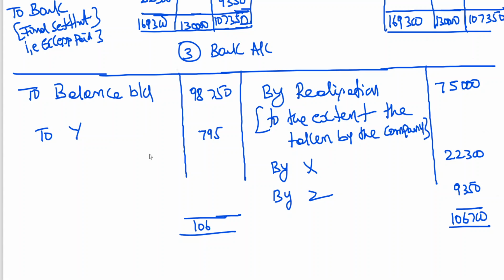Okay, 7,950. So 98,750 plus 7,900 is coming to 1,06,650. Okay, 1,06,650 minus 75,000 minus 22,300. It's tallied. So that means the bank account also has been closed.